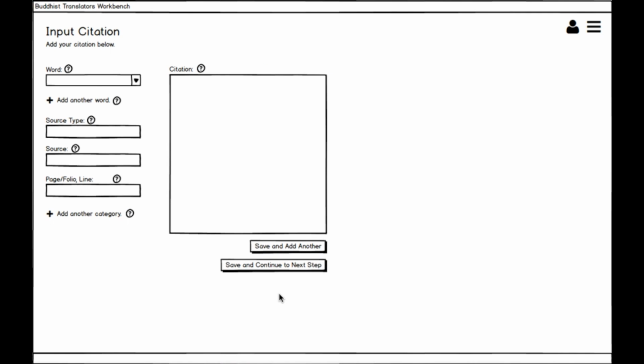Next, we start collecting citations that exemplify how our words are used in Sanskrit. To this end, we search the texts we want to draw on. We may, for example, query a selection of texts from the GRETIL database to find instantiations of klp and its cognates. Once we find a citation that we want to use in our study, we can copy or input it into BTW and attach metadata to it, including which one of our words it pertains to, which text it comes from, and so on. Thus we create a personal database of citations for our lexical study.